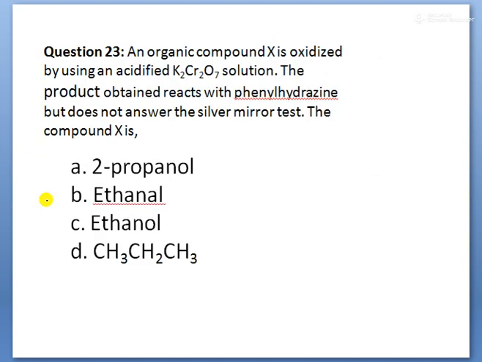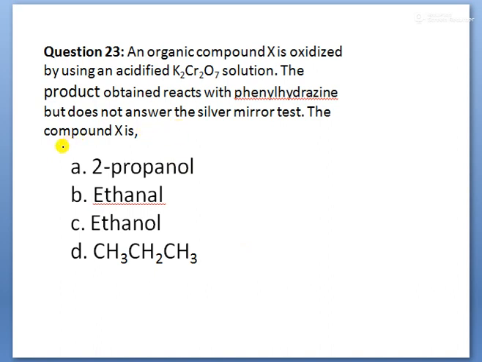So next, children, an organic compound X is oxidized by using acidified potassium dichromate solution. The product obtained reacts with phenylhydrazine but does not answer the silver mirror test. So what is the compound X, children?